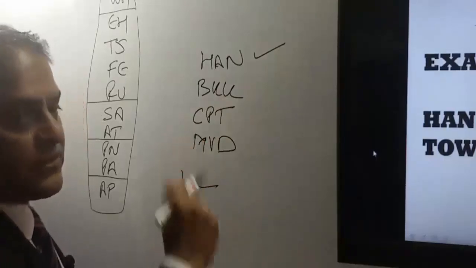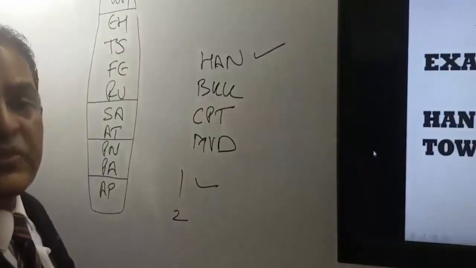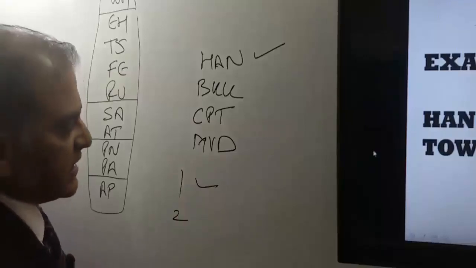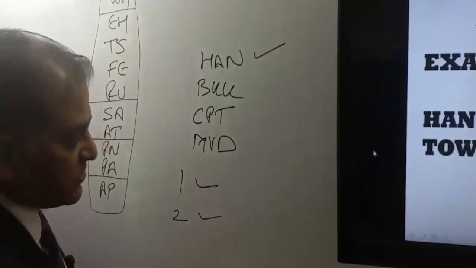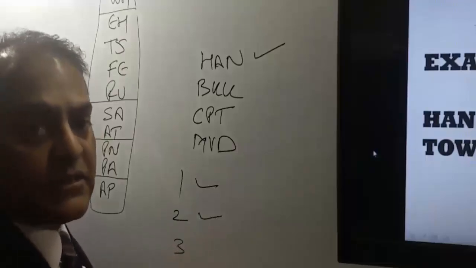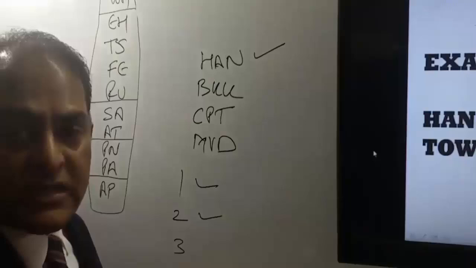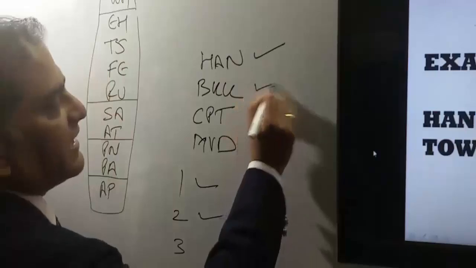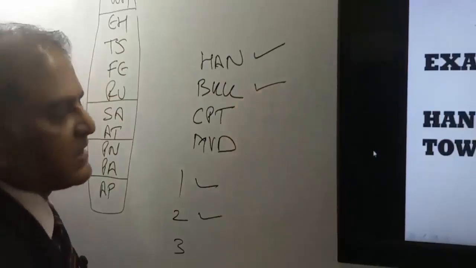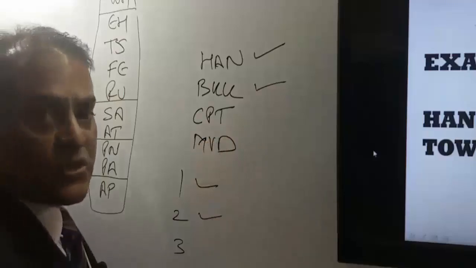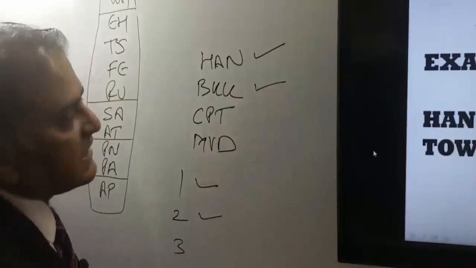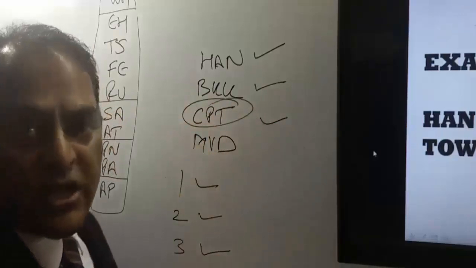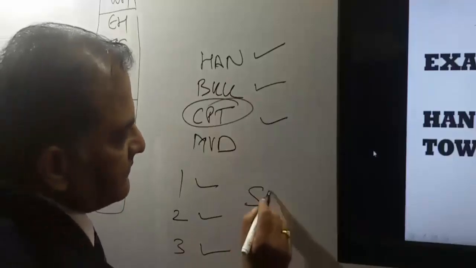Second condition says then destination point should be in the South Atlantic. Montevideo is in Uruguay. Uruguay is in South Atlantic. That means it has satisfied the second condition also. Now we'll check for the via condition. Via point should be in the Central Africa, Southern Africa or Indian Ocean Island. Bangkok is in Thailand. Thailand is in Southeast Asia. It's in the area 3 only. Cape Town is in South Africa. And South Africa is in Southern Africa. That means it has satisfied the via condition also. So the global indicator for this itinerary will be SA.